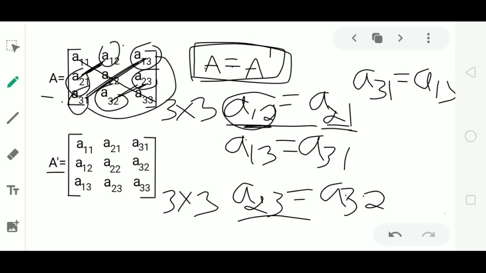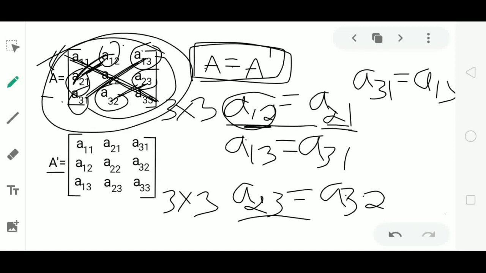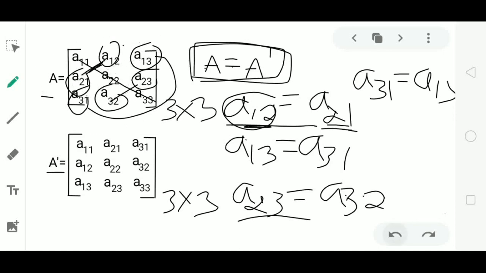Or also you can assume that if I fold this square along the diagonal, then the overlapping elements must be equal. Is it right? Overlapping elements must be equal, or also you can say the diagonally opposite elements must be equal.